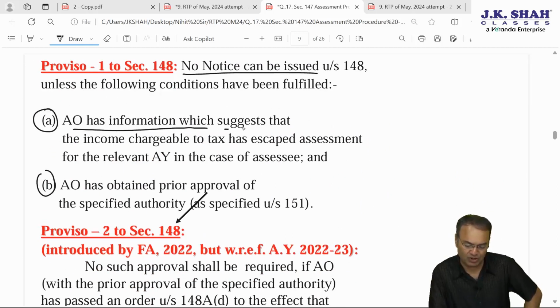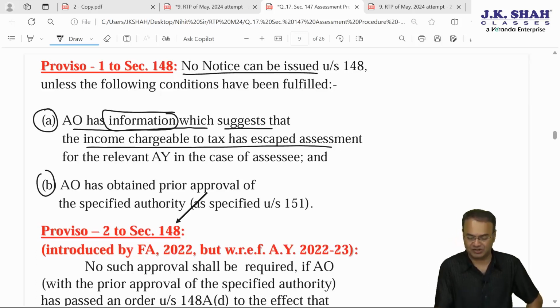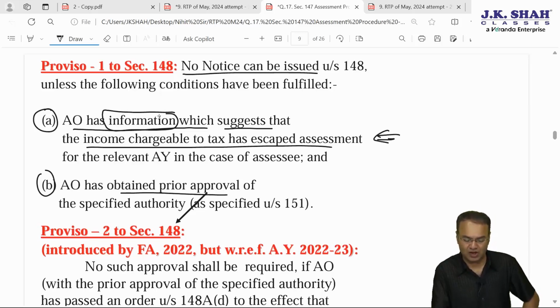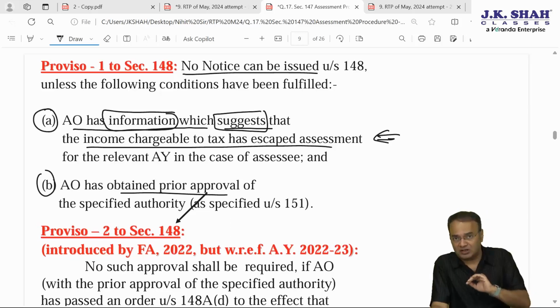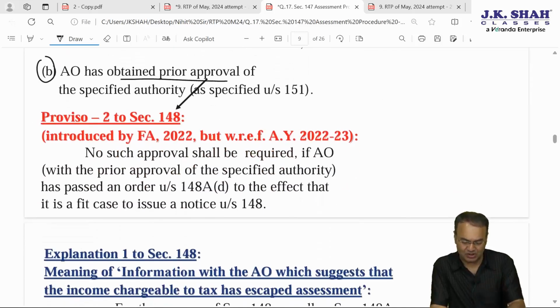Number A, AO has information which suggests that income chargeable to tax has escaped assessment for the relevant assessment year. This is the most important condition. And he has obtained approval of higher authority. That is okay, but most important is AO should have information which suggests that income chargeable to tax has escaped assessment. Now, there are certain provisions in the Act which say that in following four cases, AO will be deemed to be having information which suggests that income has escaped assessment.